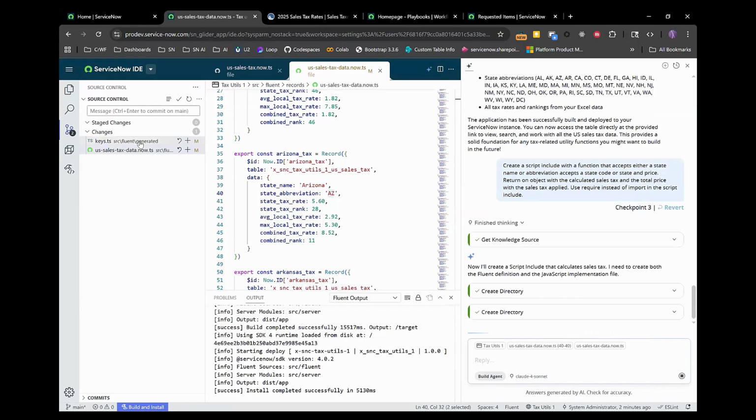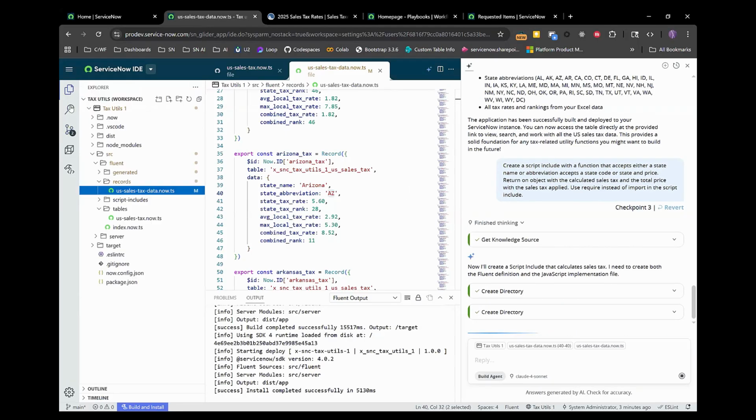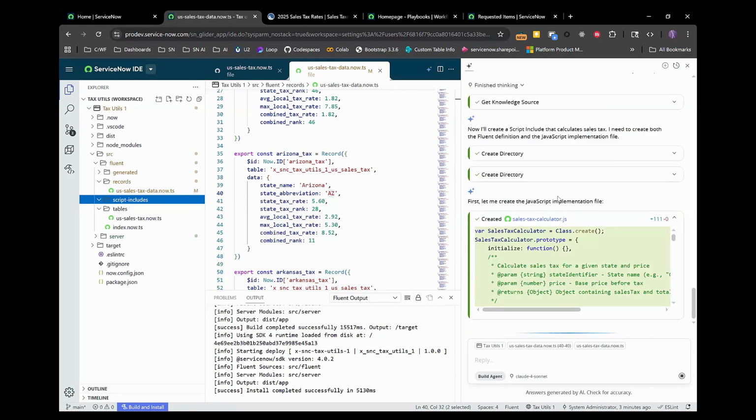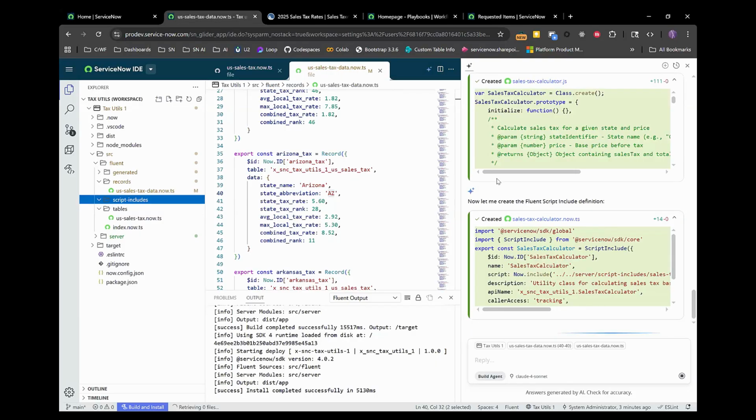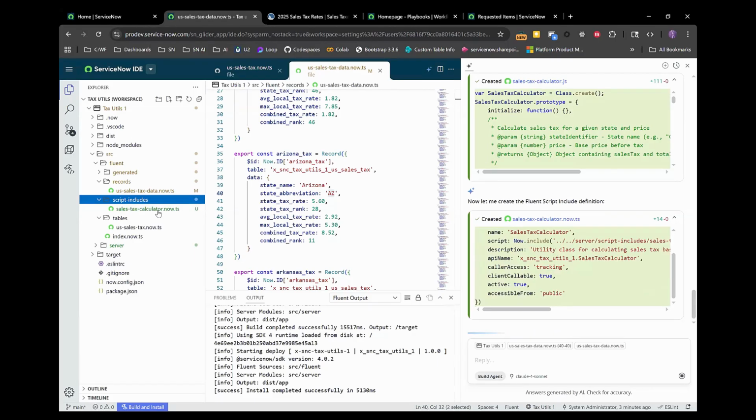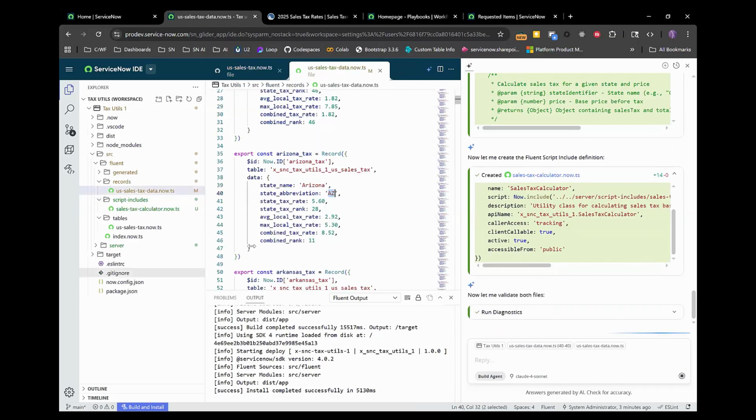And we can see here all of the different files that are changed. I'm just going to go back to the directory view here and see what we get from a script include standpoint. And the nice thing is what Build Agent is generating is both the Fluent representation of the metadata change, and then a separate JavaScript file, right? So let's see what it has here.